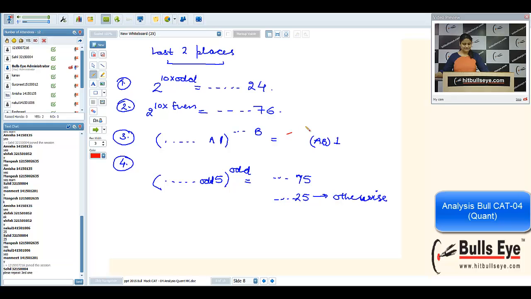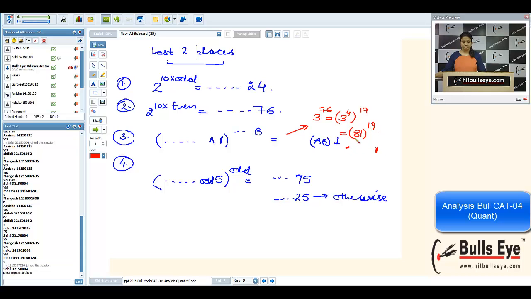Now I'm taking examples. For example, I'm explaining the third, that is the most used shortcut. Suppose my number is 3 raised to power 76. We want to find the last two places of 3 raised to power 76. See, I know this shortcut for any number which is ending with 1. So I can write it as 3 raised to power 4, which is 81.